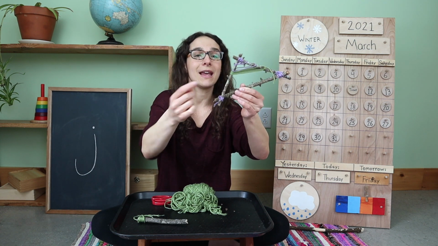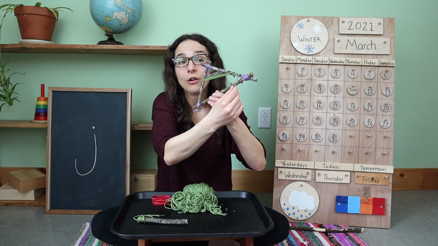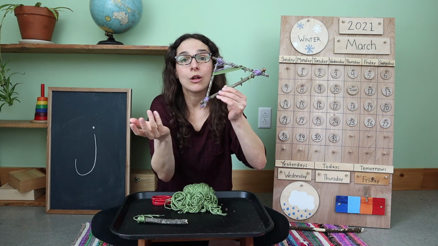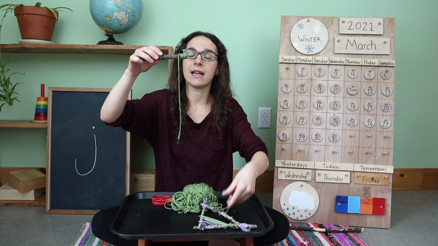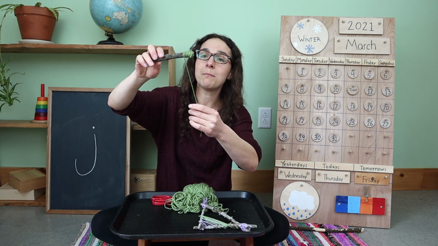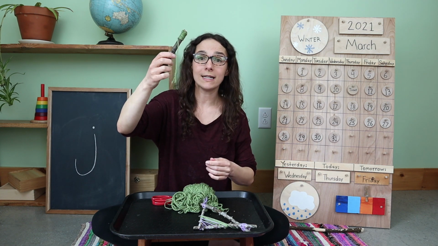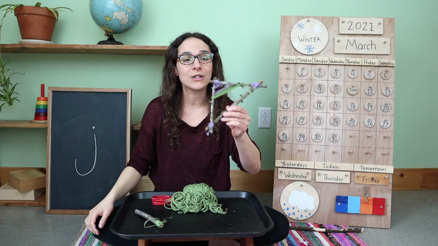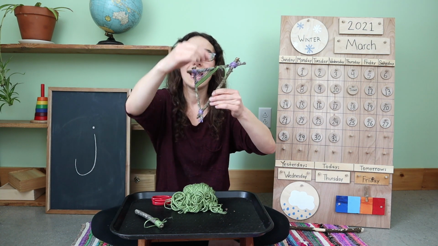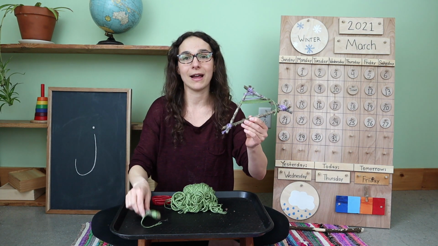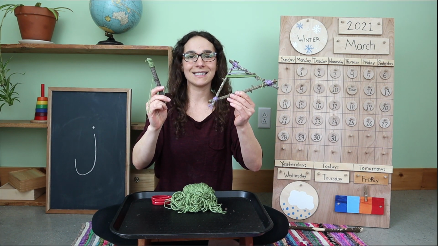So keep wrapping, and again, you can add another color, you can add a third color if you have it, you could go back to purple, or you can continue on with green. So this is definitely a simple activity right here, sticking with 1 stick. And if you would like more of a challenge, you can form a triangle with 3 branches and continue the activity that way. Either way, these will look great in your own sleeping space.